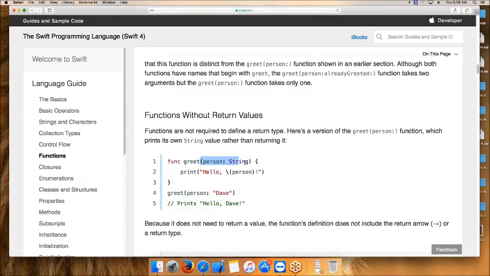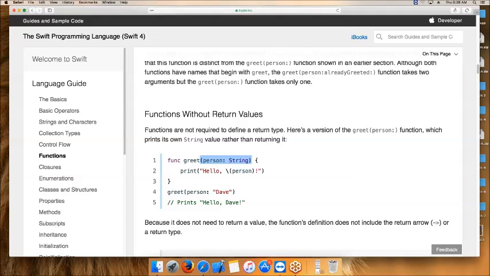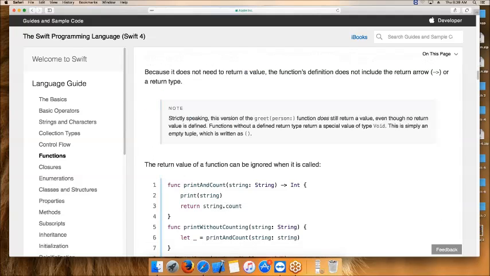This also we can do without an argument. Just a plain func, a function name and brackets, close it. That's it. Without arguments, without return types. So up to here we discussed in the last class, I think.